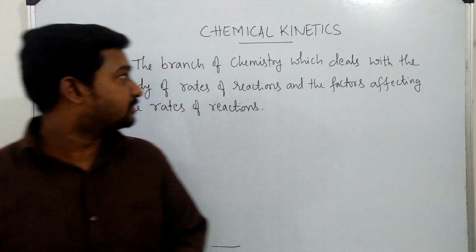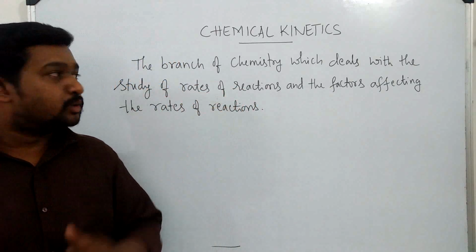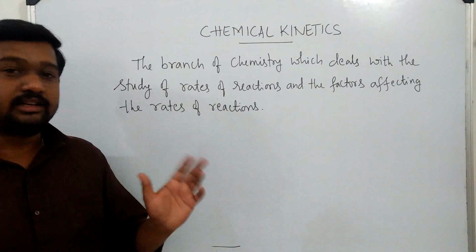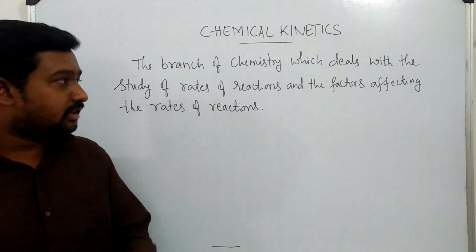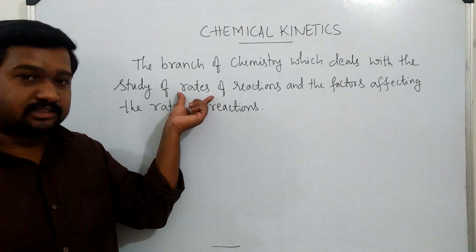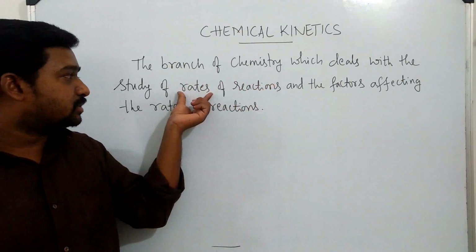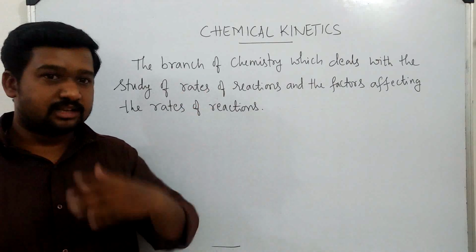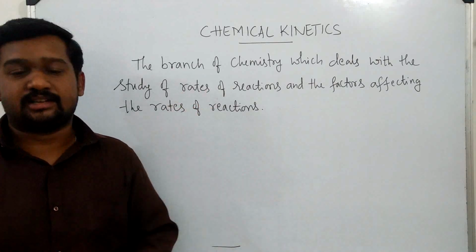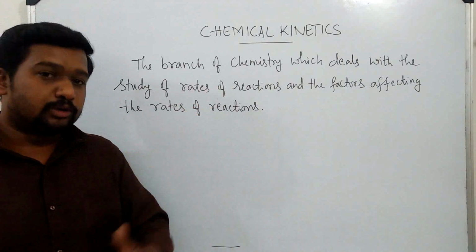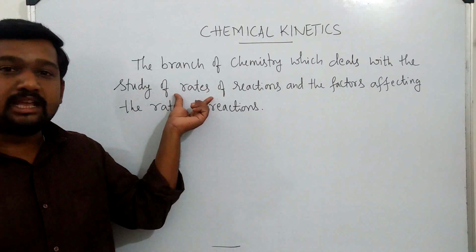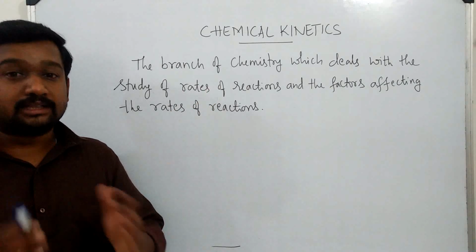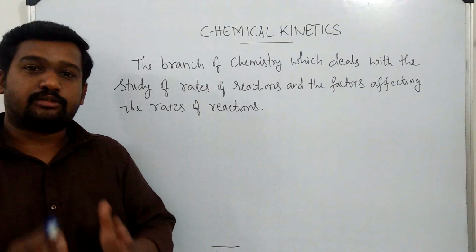The definition is: the branch of chemistry which deals with the study of rates of reactions and factors affecting the rates of reactions. So here we have a new word, rate. In chemistry, this word rate refers to the speed of reaction. Some reactions are fast and some reactions are slow, as I said earlier. Now, we are going to discuss what is the meaning of rate of a reaction, and later we will see what are the different methods of finding rates of reactions.